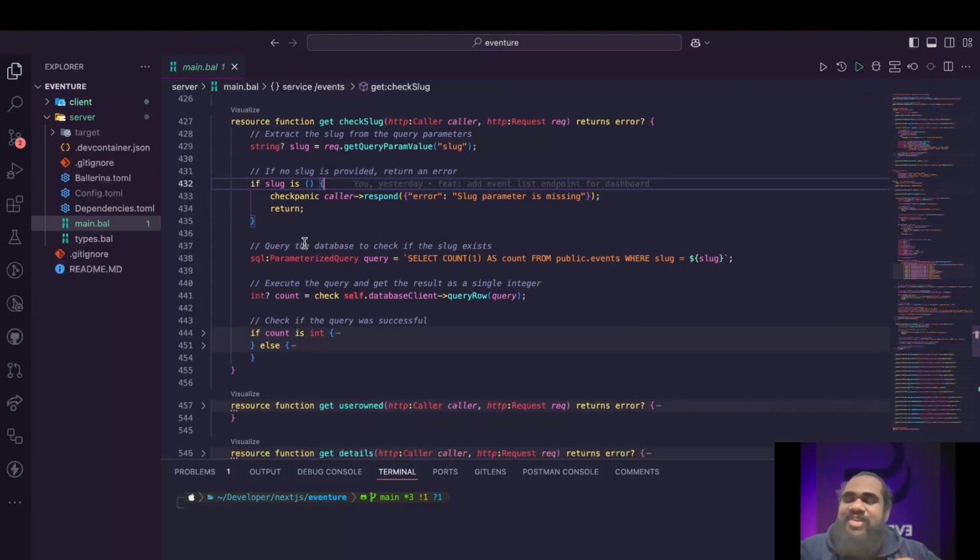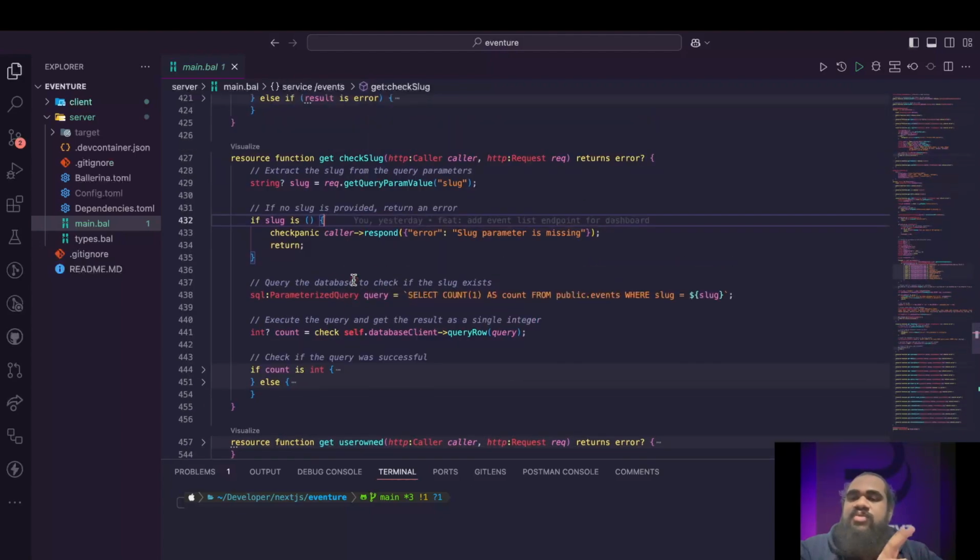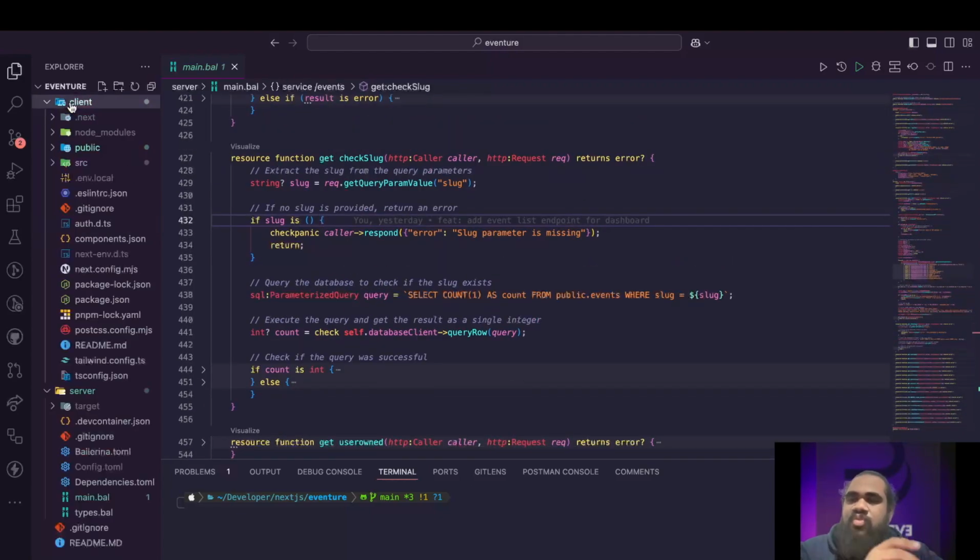And this is the function where, as my friend told you, when a new user creates an event, we are checking whether the slug is already available, or whether it is already in the database or not. So this is how we are doing that. Actually in here we are